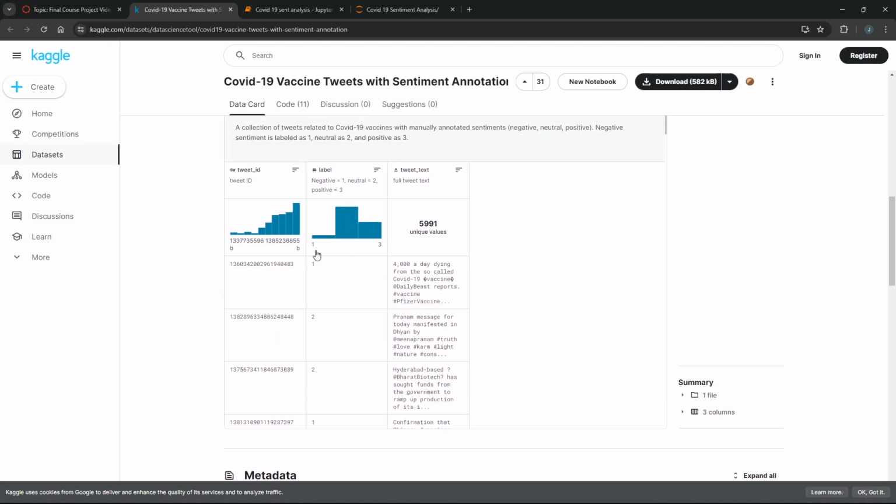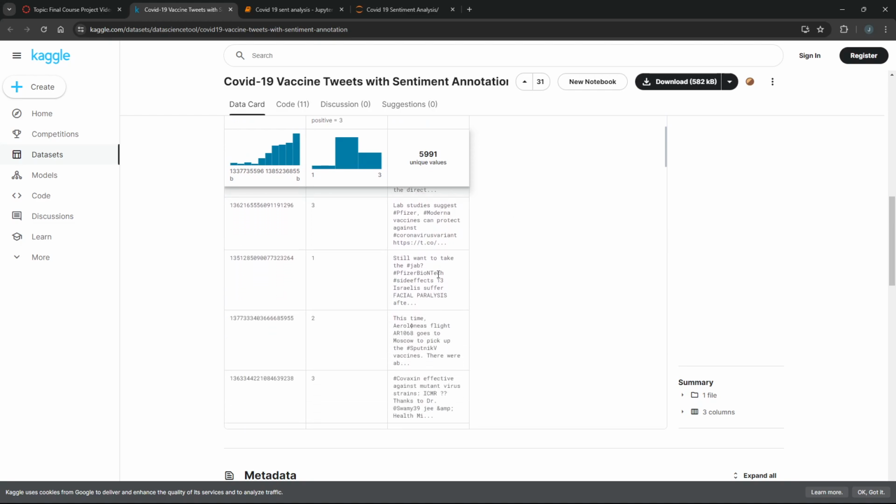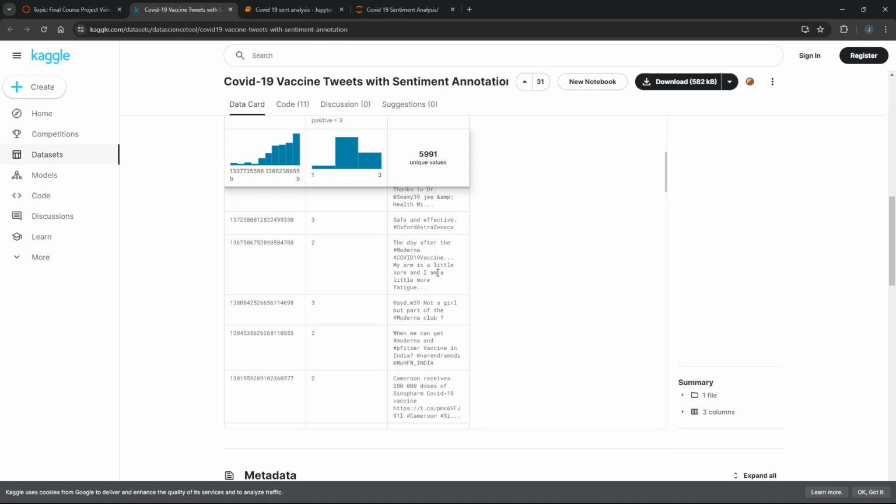And if we look at it here, this one is the negative tweets. So there are 420 negative tweets in the dataset. There are 3,600 neutral tweets in the dataset, and there are 1,900 positive tweets. Here's some examples of the tweets here. We'll see a tiny bit of that later.